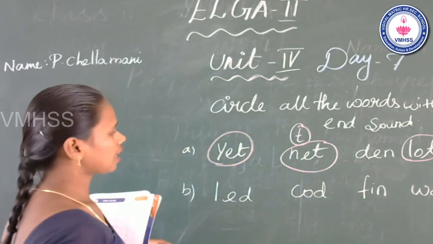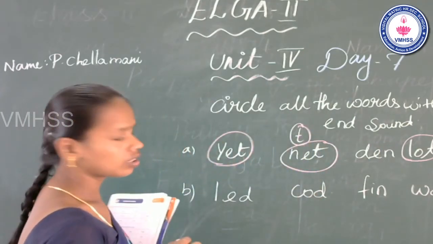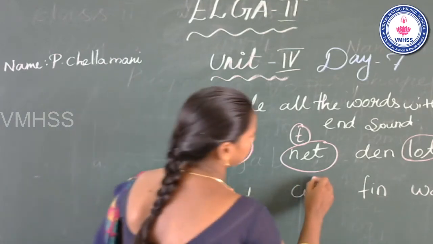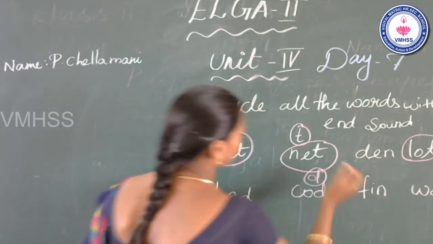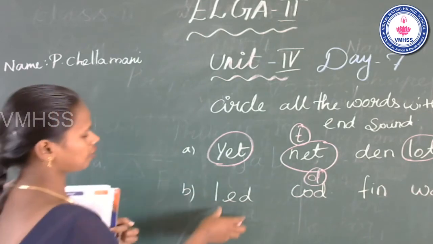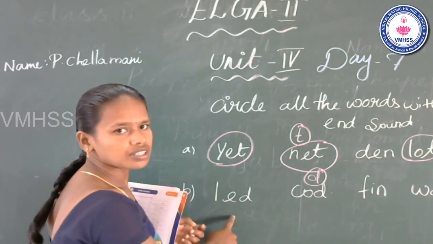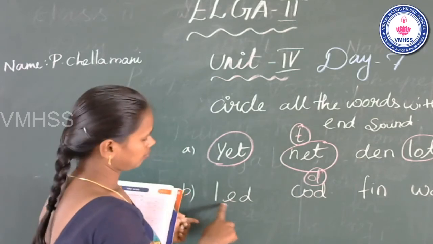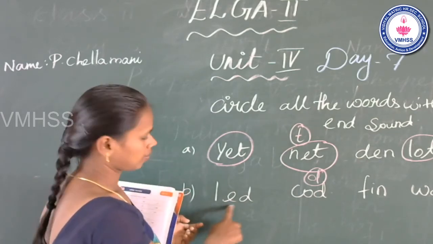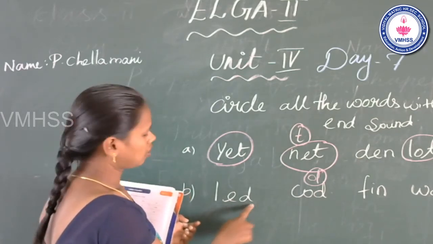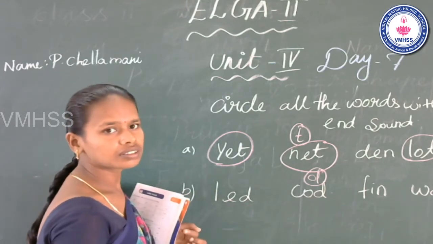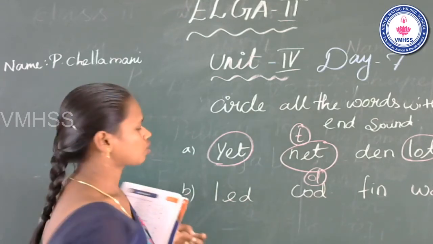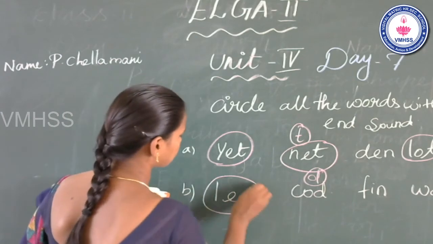Okay. Now I say the end sound the. Say the first word, leg. What is the word? Leg. Beginning l, middle a, end the. This word have end sound the. Yes. So you can circle it.